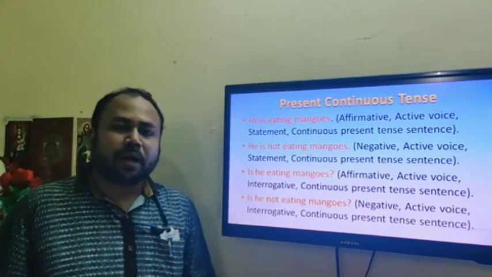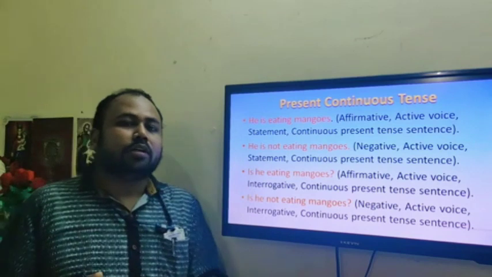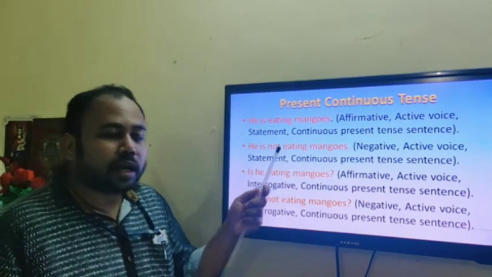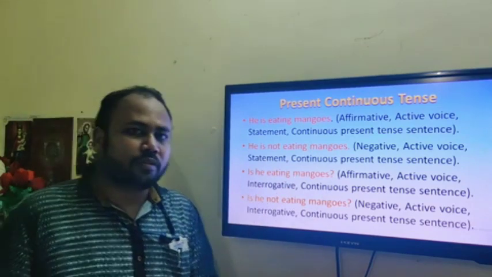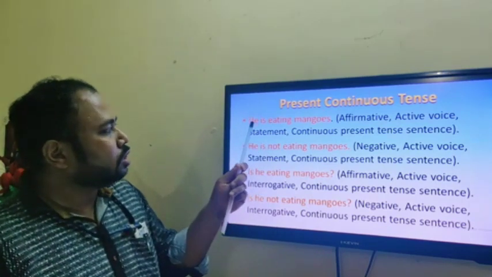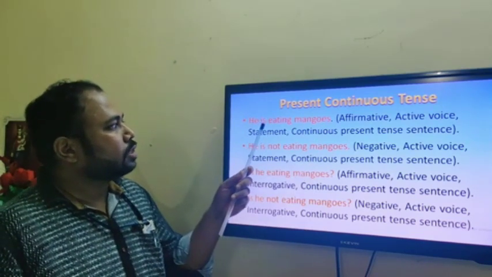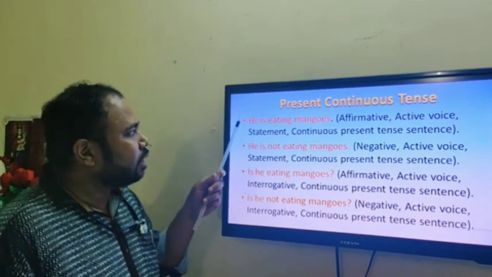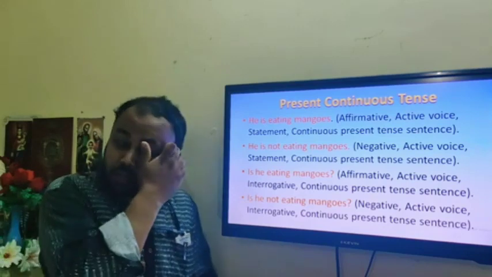The third in the pattern of mine is interrogative sentence. In order to make the statement an interrogative sentence, all you need to do is bring the verb auxiliary. Which is the verb auxiliary here? Is is the verb auxiliary. If you see this first sentence, he is eating mangoes, is is the verb auxiliary. All you need to do is bring the verb auxiliary to the beginning and then you will have the interrogative sentence, that is a question.